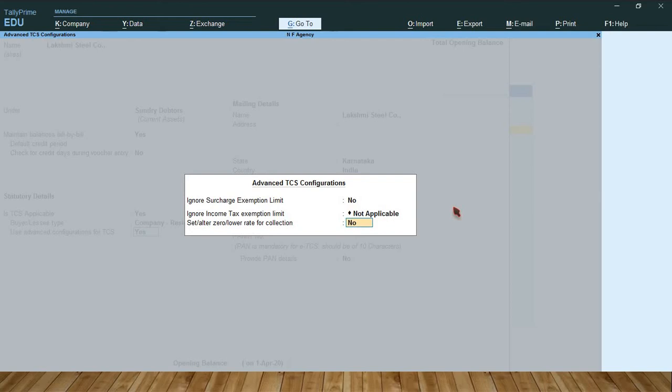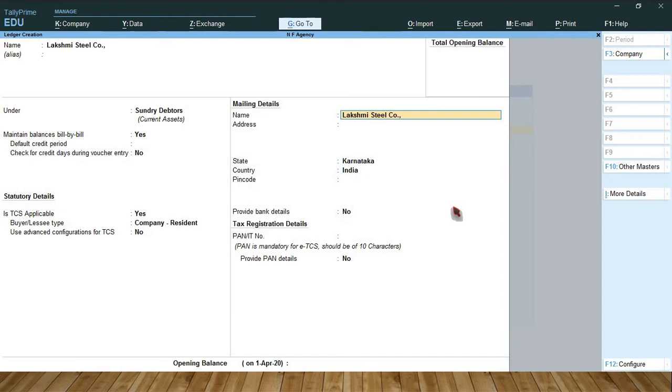Only for those people you have to set yes, otherwise set to no, accept. So type PAN number. Suppose if you do not type PAN number, it will calculate double amount. Suppose if it is 1%, it will be calculated 2%. So provide the PAN details.